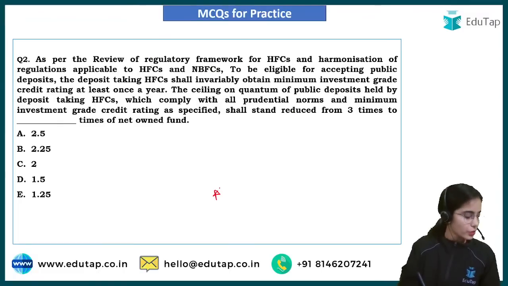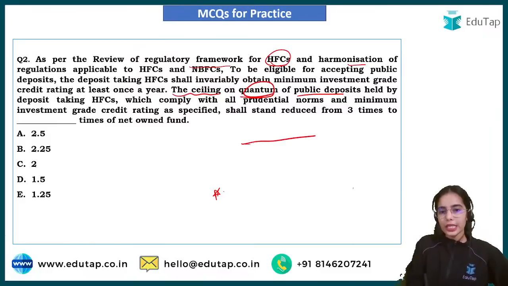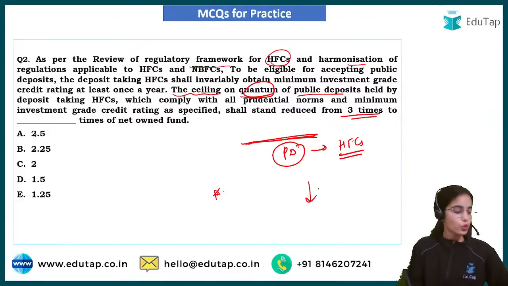Okay. Now coming to the next question, try to answer this question. As per the review of the regulatory framework for HFCs and harmonization of regulations applicable to HFCs and NBFCs, it has been said that the ceiling on the quantum of public deposits held by deposit taking HFCs, the maximum of public deposits that can be taken by housing finance companies, was before 3 times of the net owned fund. Now it has been reduced to how much? Yes, now it has been reduced to 1.5 times of the net owned fund.